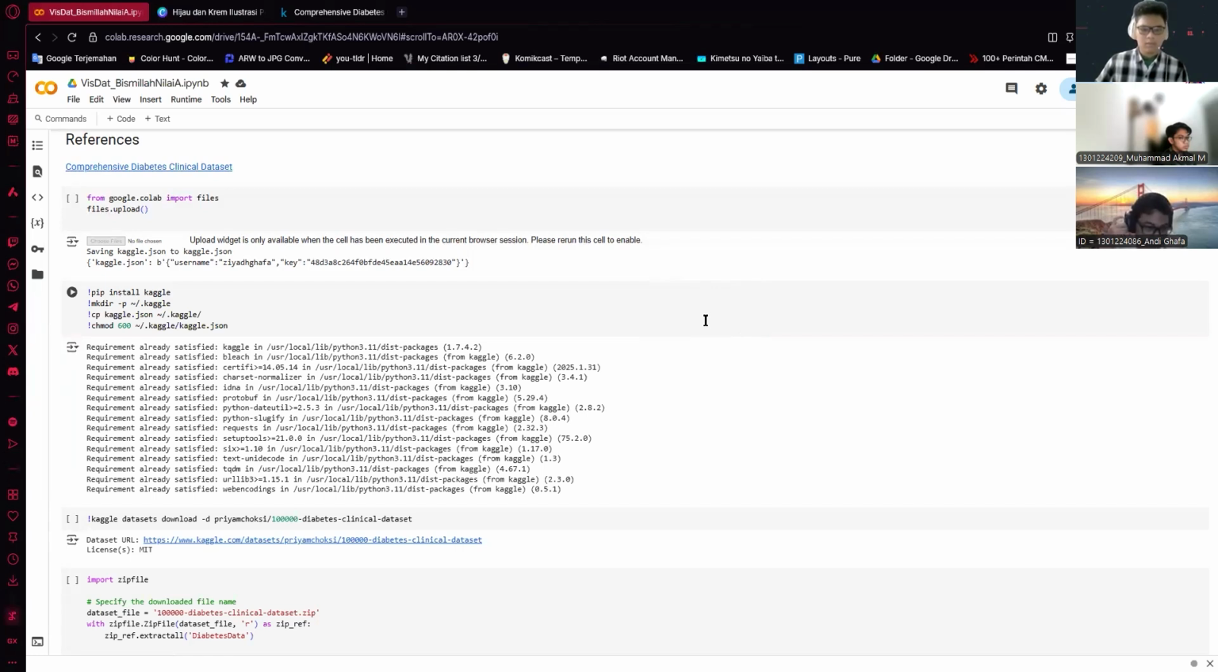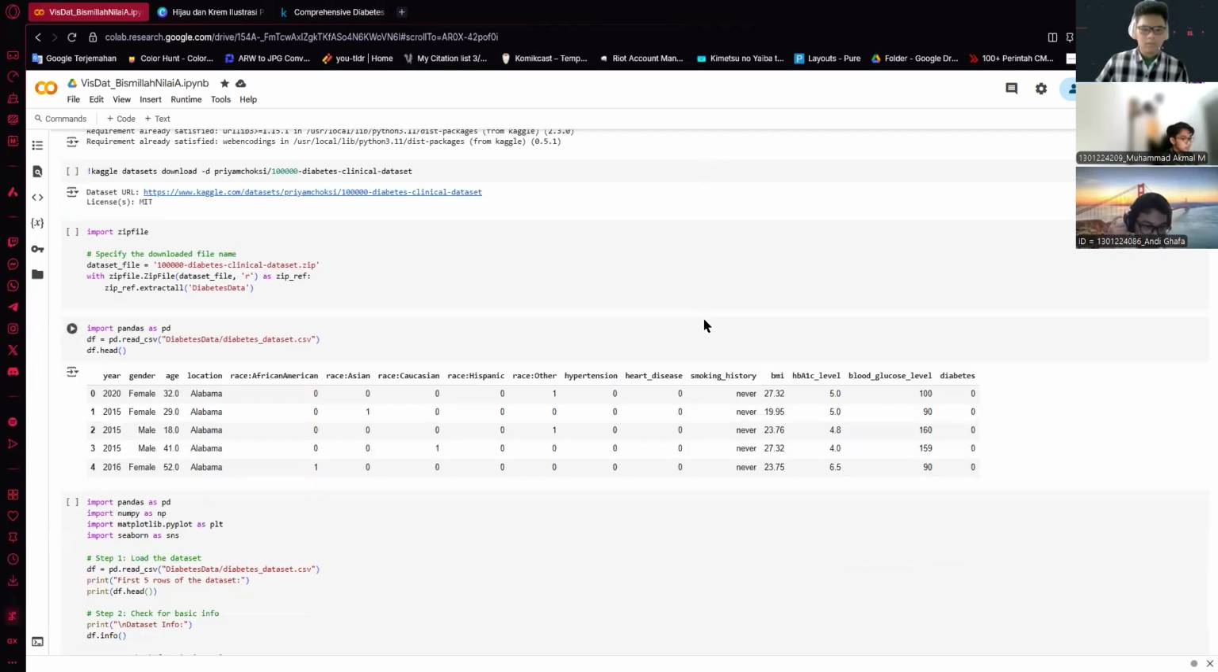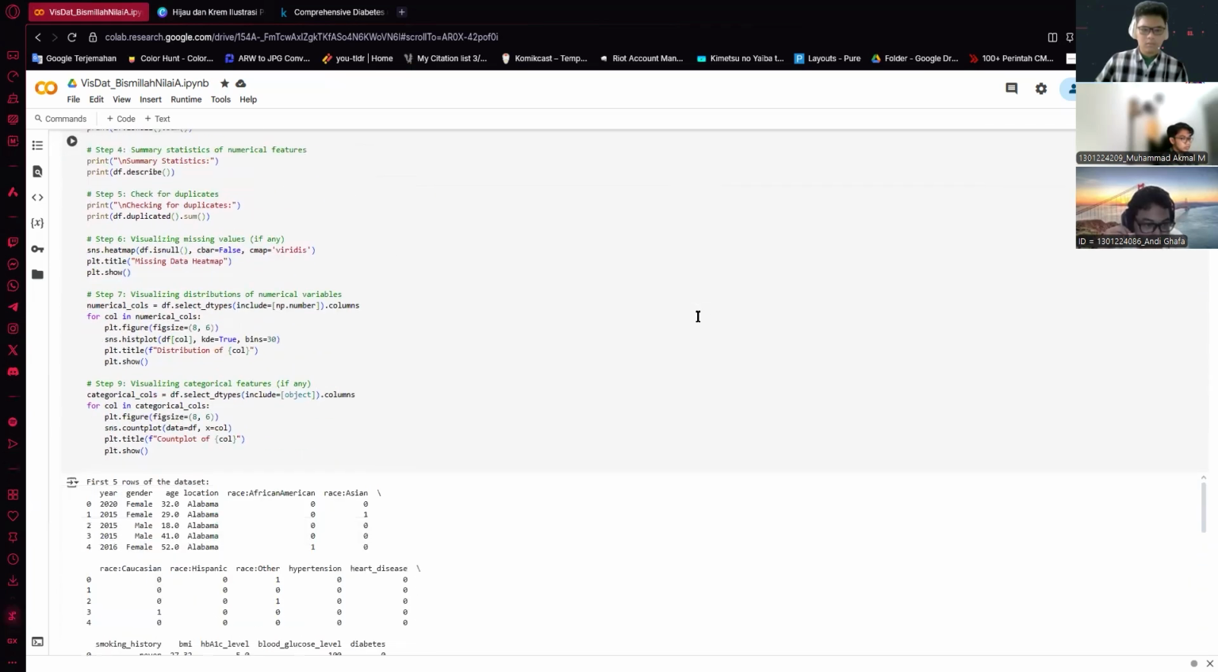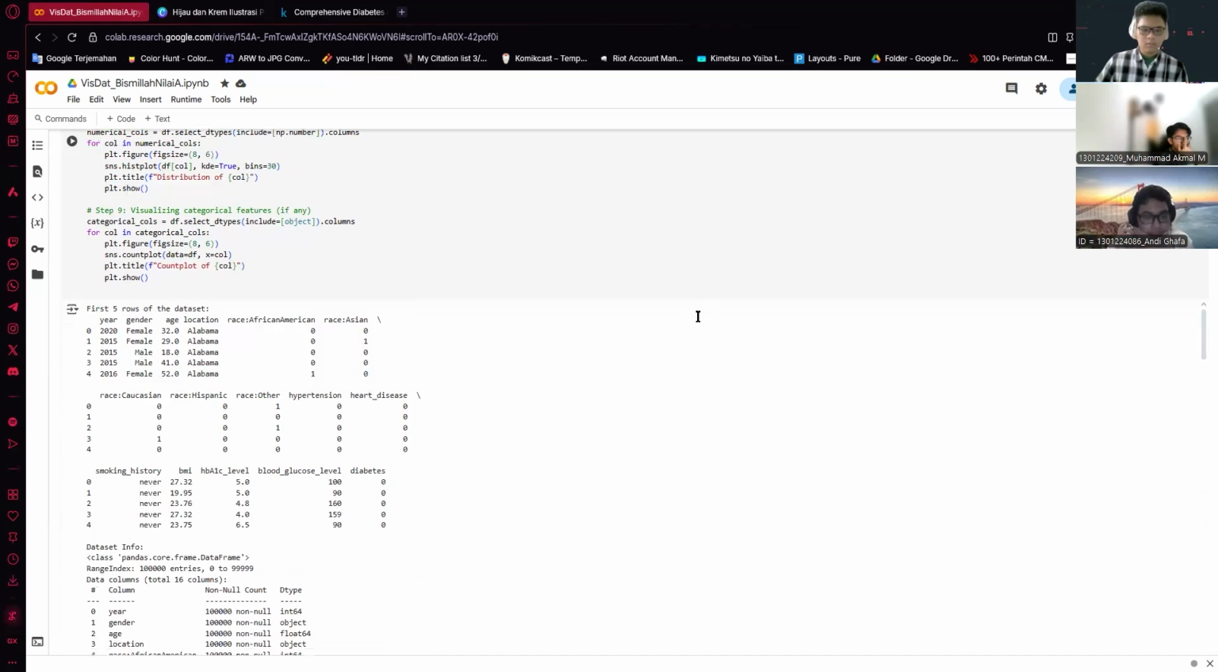So if we scroll down, yes. On the dataset file, as you can see, there is the 100,000 diabetes clinical dataset. First we show the head, which is the first five rows. And then next we do an exploration data analysis, or EDA. So scroll down a bit. So this is the output, the first five rows.